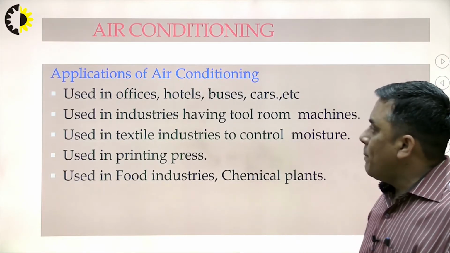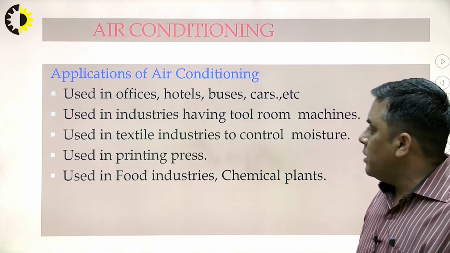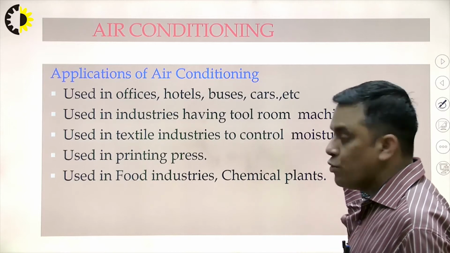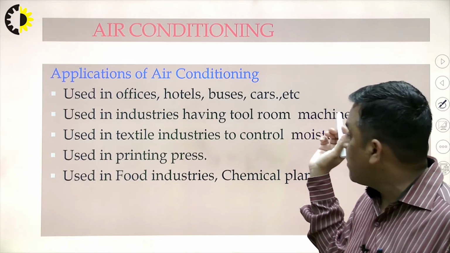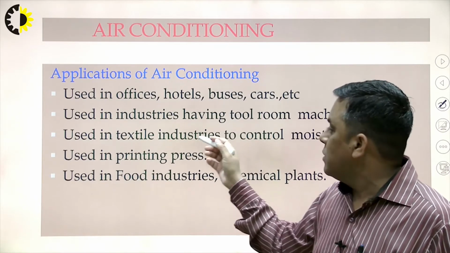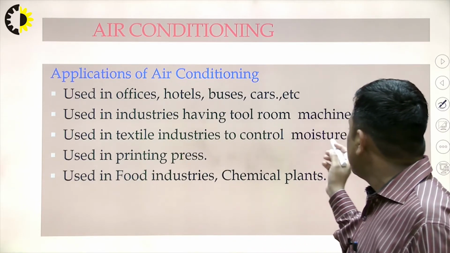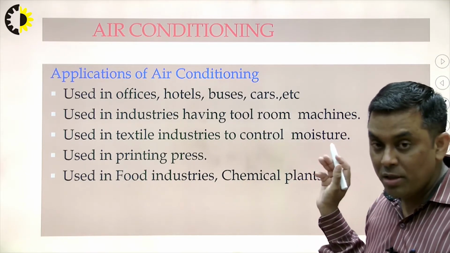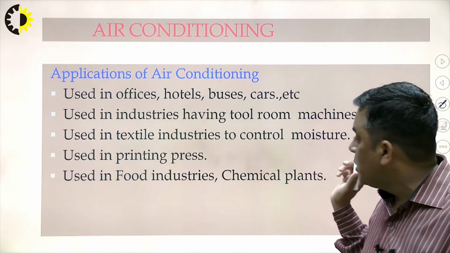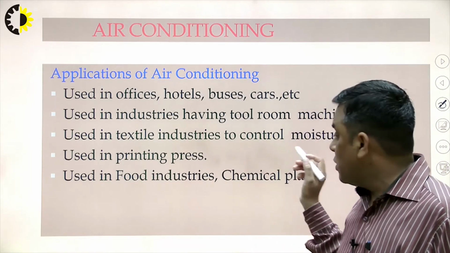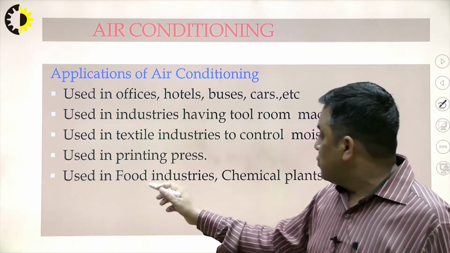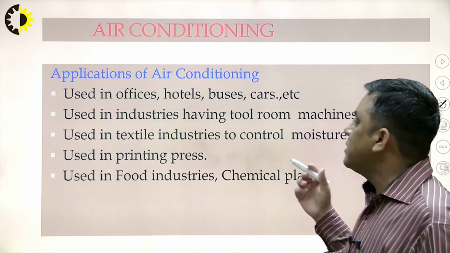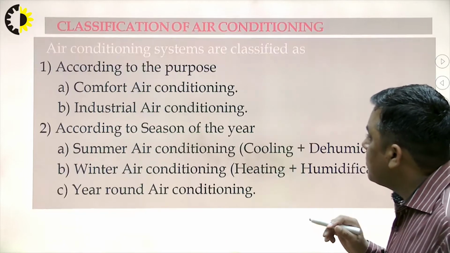Okay, so the applications, as we all know, there is nothing very new. It's used in offices, hotels, buses, cars, and in industries having tool room machines. Yes, it is not only for the purpose of human comfort, some industrial applications are also there. Used in textile industries to control moisture. Yes, that's what we are controlling in the air conditioning system. Along with the temperature, only 56% relative humidity is permitted. Used in printing presses also, where humidity plays an important role. Used in the food industry and chemical plants. So these are certain domestic as well as commercial applications of the air conditioning system.